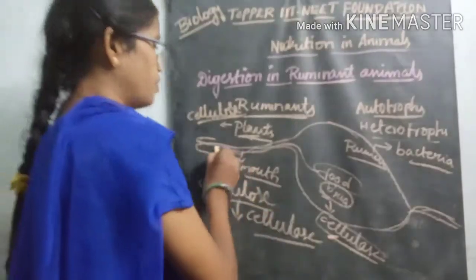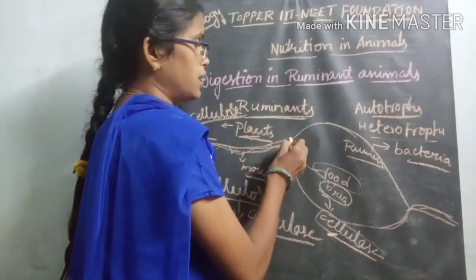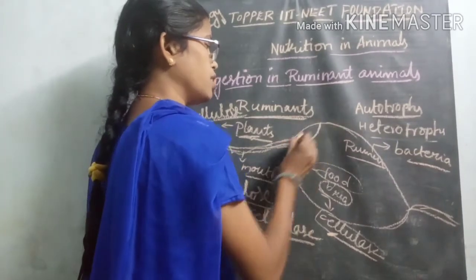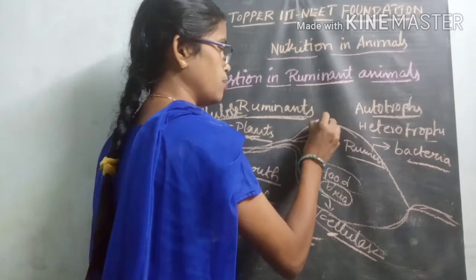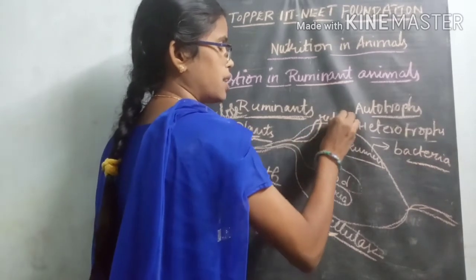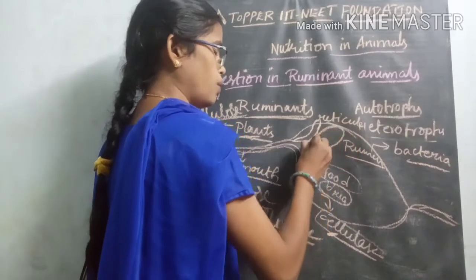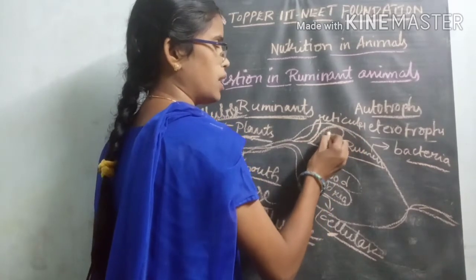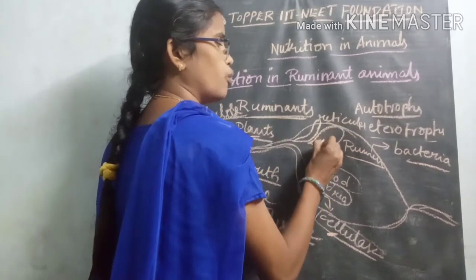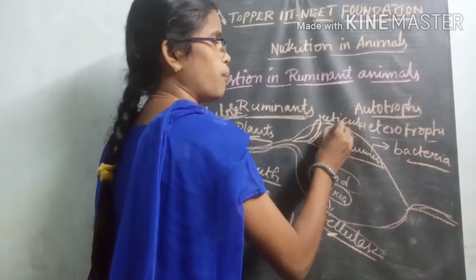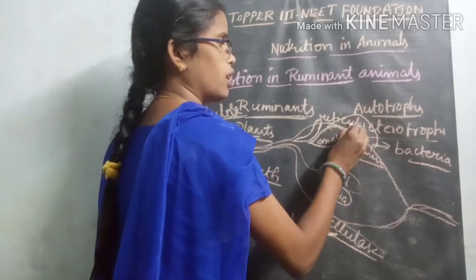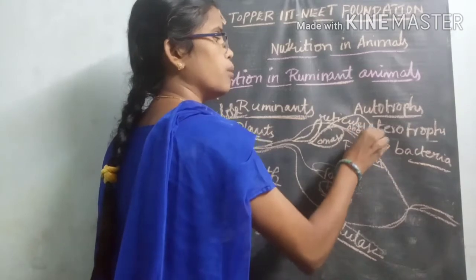Then from the mouth it enters the reticulum region, which is called the reticulum. From the reticulum it enters another chamber called the omasum, and from the omasum it enters the abomasum.